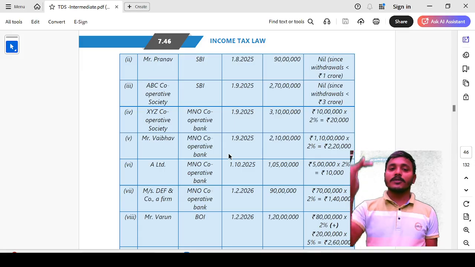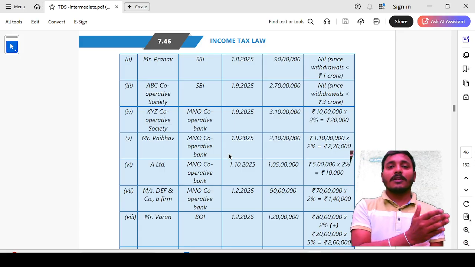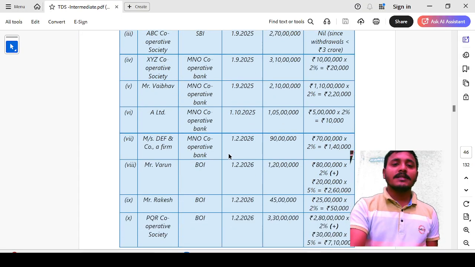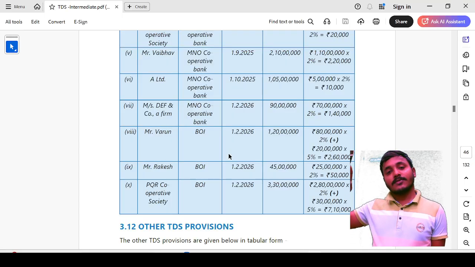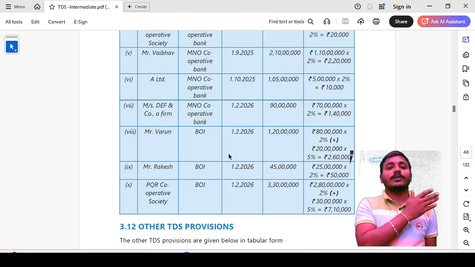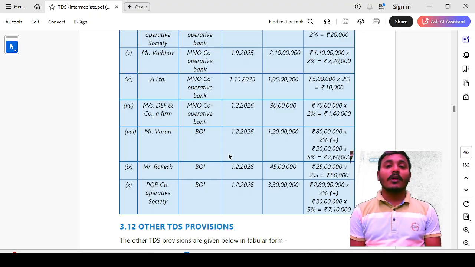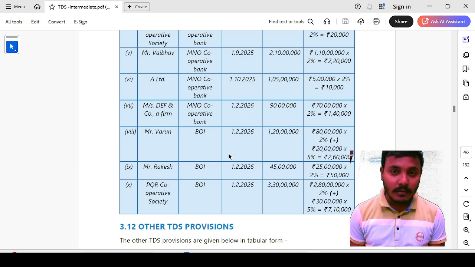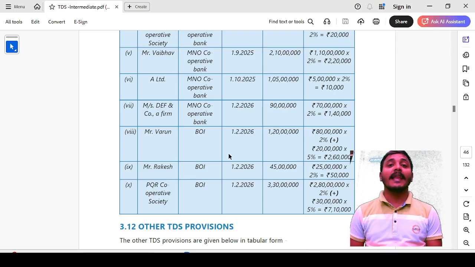Yes, first point to sixth point, they filed income tax return under section 139 in the last 3 financial years. Now let us discuss 7th to 10th point, where they have not filed income tax return in the last 3 financial years. 7th point, DEF and Co is a partnership firm, withdrawing cash from the MNO Cooperative Bank on 1st February 2026, amount of rupees 90 lakhs.